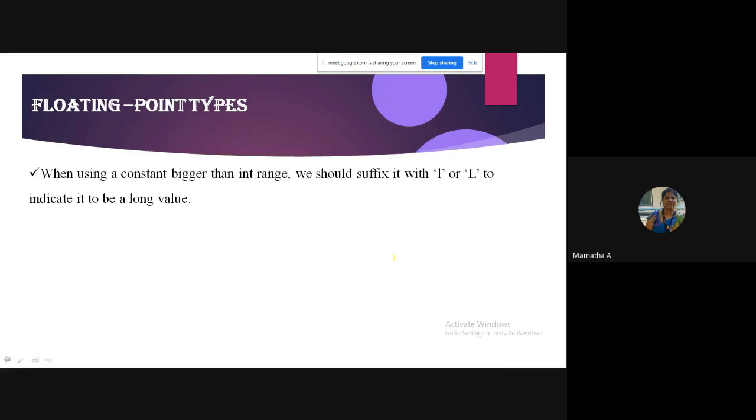I would also mention something to you. When you are indicating long values, am I audible? Am I audible, students?